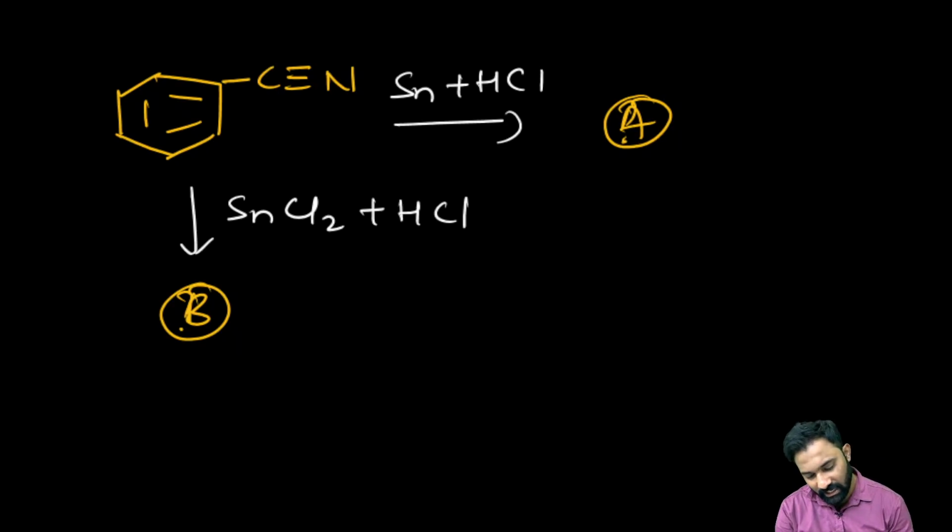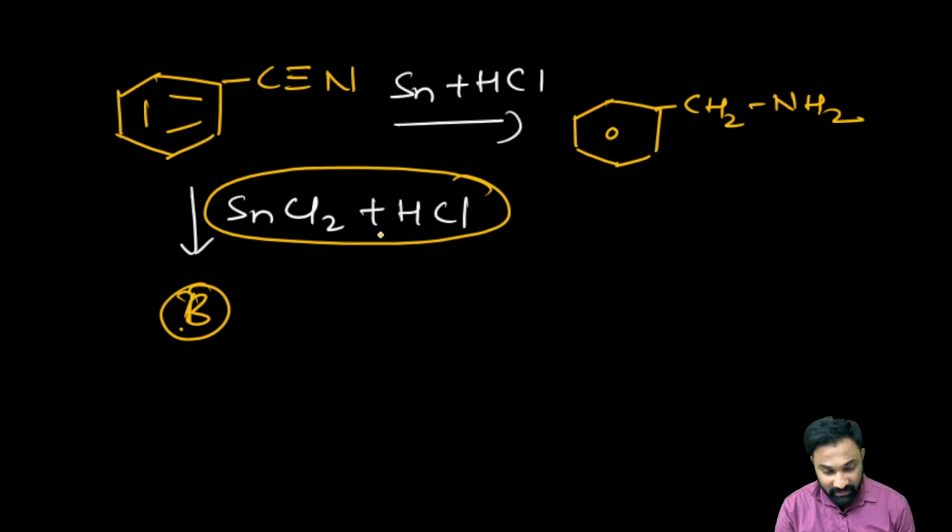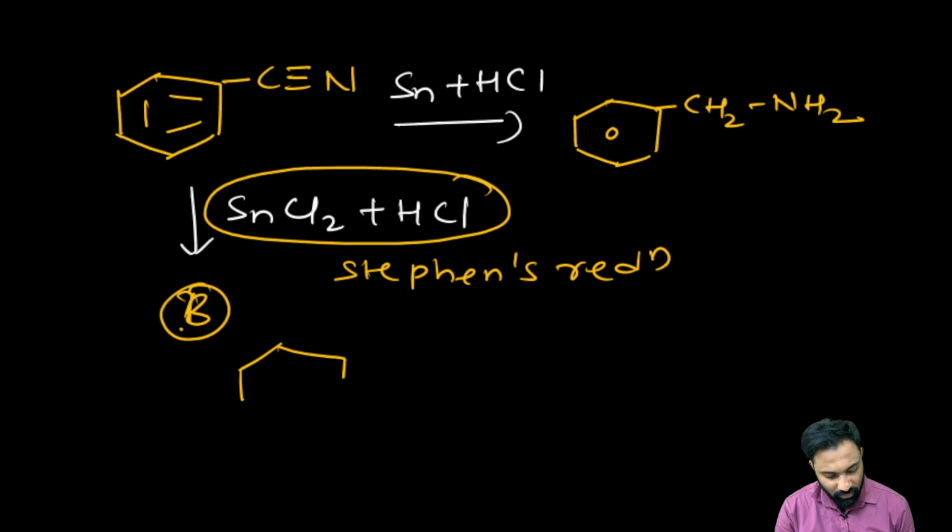No, my dear friend, I know you will get confused here. B is not the same. B is the Stephen reduction. Only the metal in the presence of HCl will give the benzylamine. Tin in the presence of HCl only will give the benzylamine. But SnCl2 in the presence of HCl is a Stephen reduction. Now this cyanide will be converted into aldehyde.